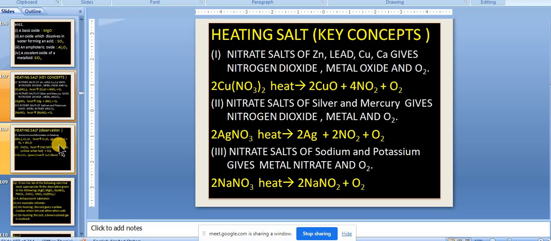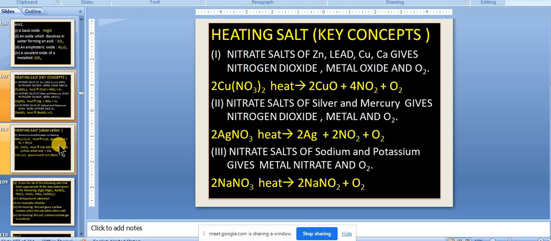And one more point. Those which are least reactive like silver and mercury do not have any affinity towards NO2 or oxygen. So when you heat, nothing will be left out. You directly get silver metal, NO2 also, and O2 also. So these are the differences in the heating of nitrate salt. It is linked with the nitric acid chapter. All these reactions are present in the nitric acid chapter, but the questions will be asked from the practical content.